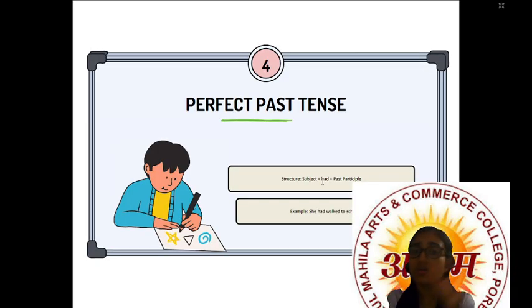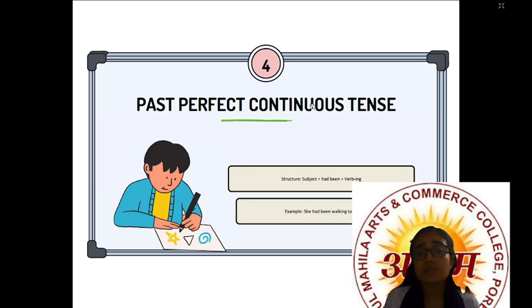Walk, walked is the past tense, and the past participle is also walked. So subject plus had plus past participle; the example will be she had walked to school. So this is perfect past tense.